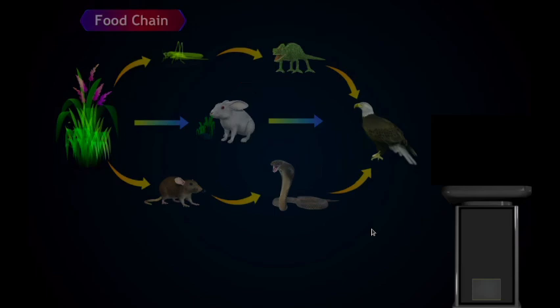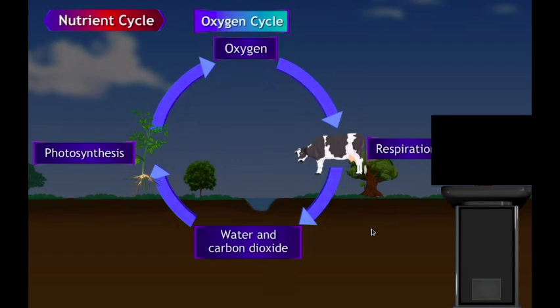And we have another example, which is the nutrient cycle. Nutrient cycle is also a part of ecosystem. Here we see that atmospheric oxygen is taken in by the animals. We breathe in oxygen, and then we breathe out carbon dioxide.